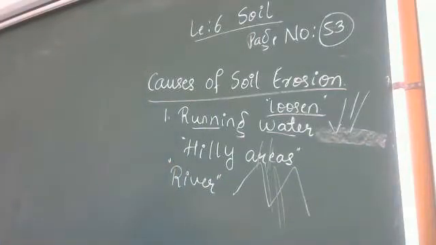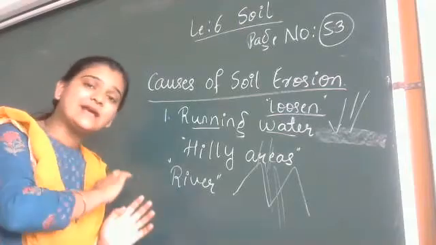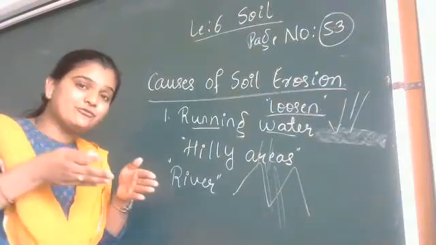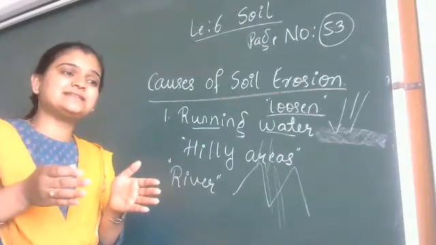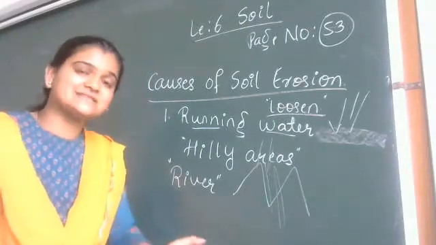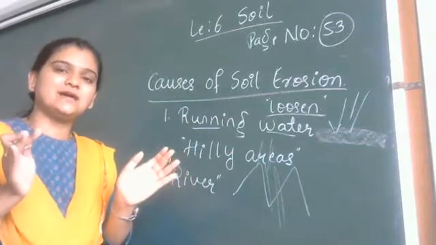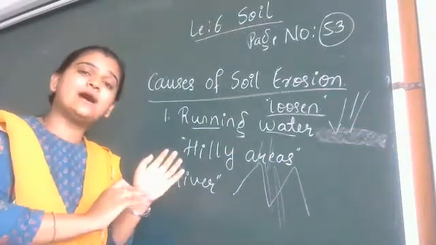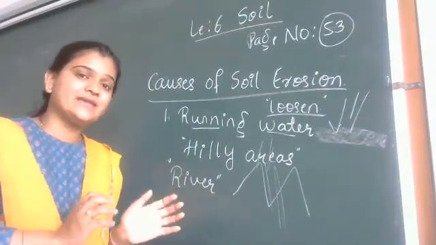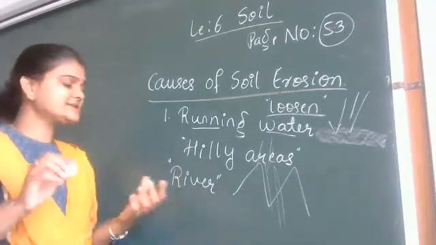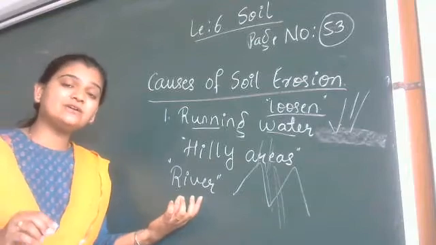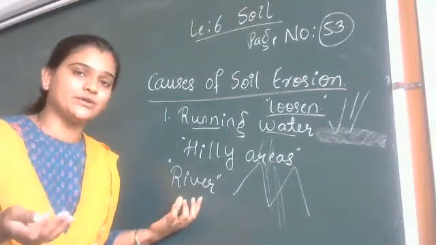What happens is the river will not only flow in its own path, rather than that, it will take away everything on the sides. Sometimes it will come into our villages also, and whatever soil is there, it will take away everything. This is in the case of a river which is getting overflowed.